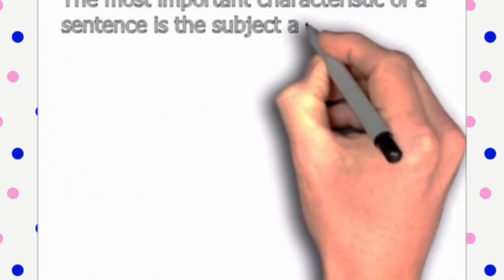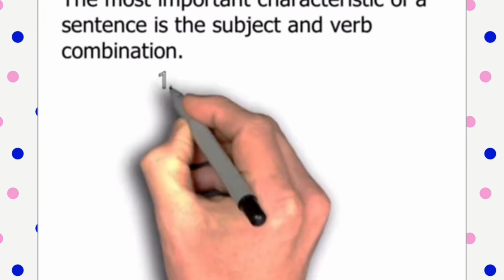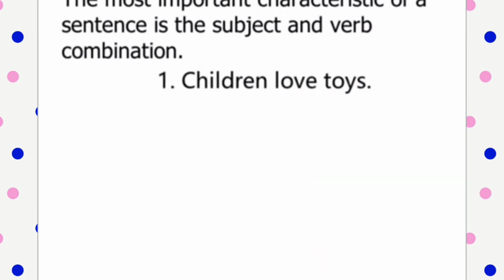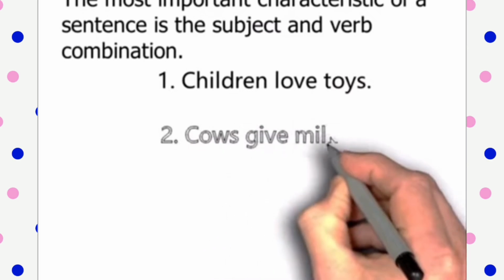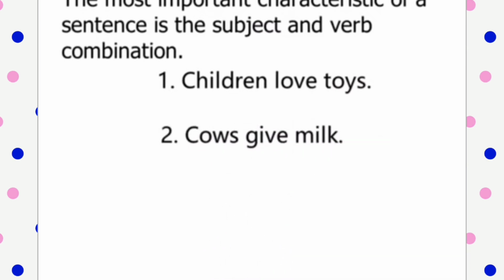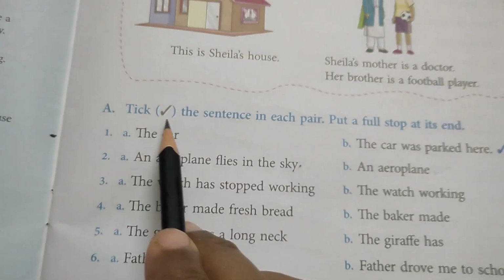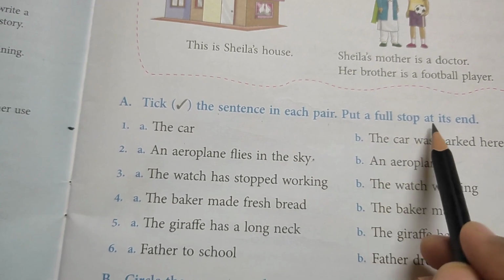The most important characteristic of a sentence is the subject and verb combination. So, we have to arrange the given sentences in proper order. That is, children love toys. Second is, cows give milk. Third one is, I have many. Tick the sentence in each pair. Put a full stop at its end.